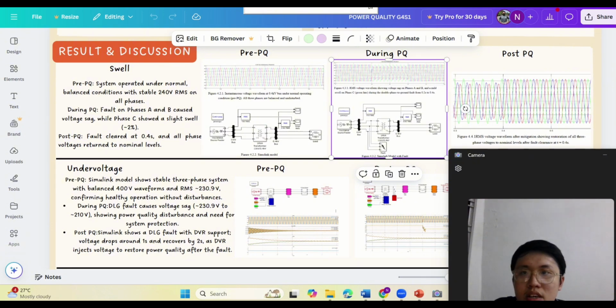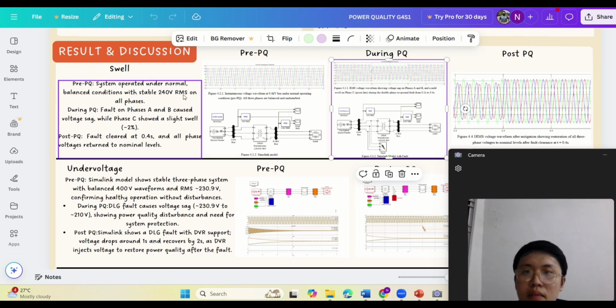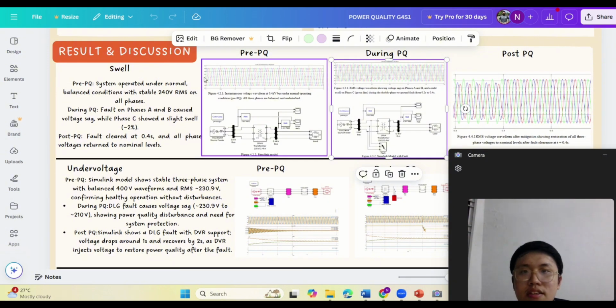Okay, I will discuss the swell case. For pre-PQ, the system operates under normal balanced condition with a stable 240 volt RMS on all phases. And the right side is our graph, which is stable. And this is the simulation model.